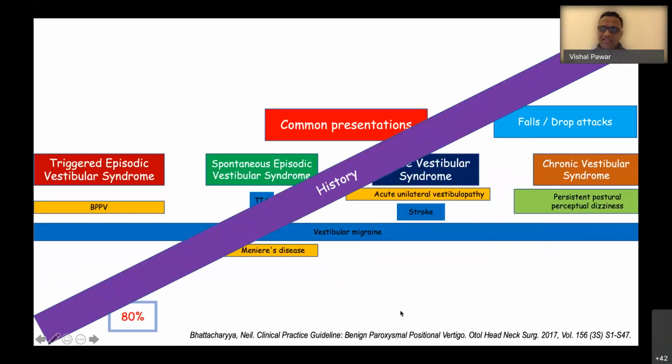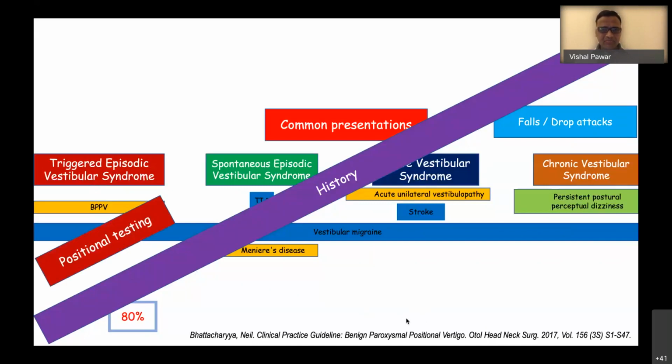History forms an integral part of the evaluation of all these patients, because that helps us in solving the mystery. And in triggered episodic, if you ask me in limited time how you can manage these patients,